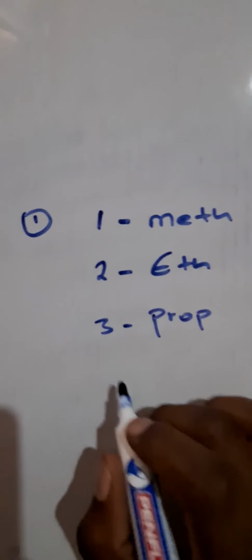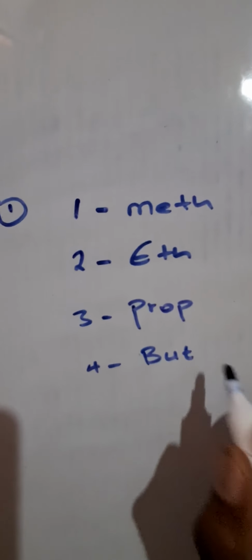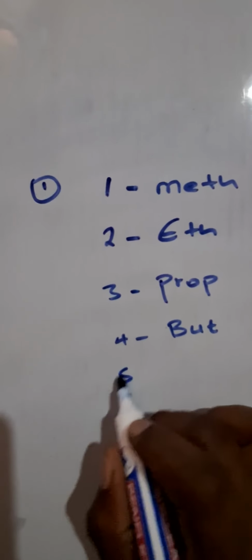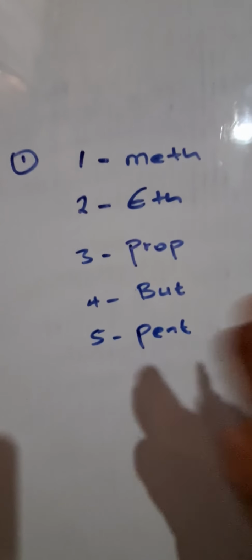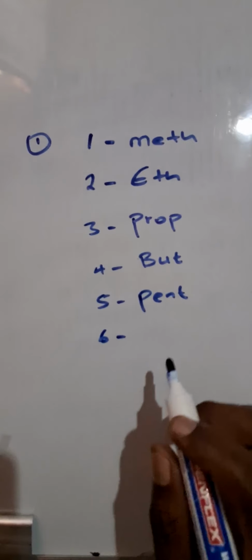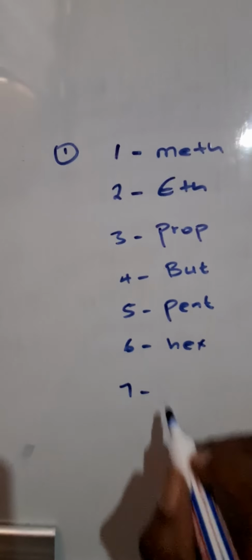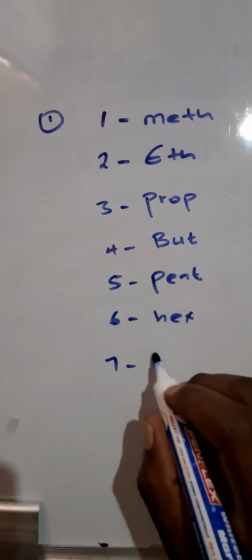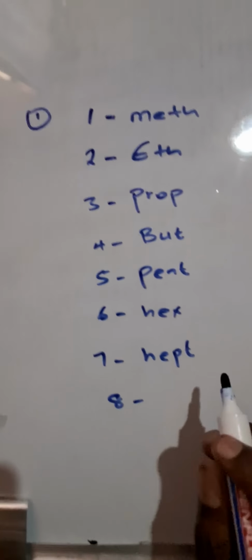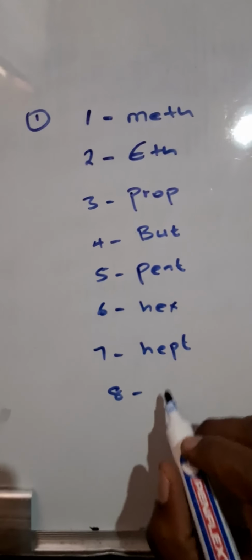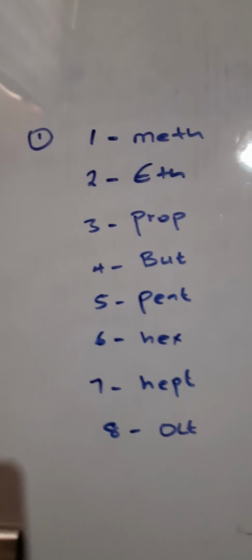If the molecule consists of four carbon atoms, then we call it a but. Please don't say but. This is a but. If a molecule consists of five carbon atoms, we call it a pent, coming from pentagon. If it consists of six carbon atoms, we call it a hex, coming from hexagon. If it consists of seven, we call it a hept, coming from heptagon. And if it consists of eight carbon atoms, we call it an oct. You are mainly tested on one until eight.